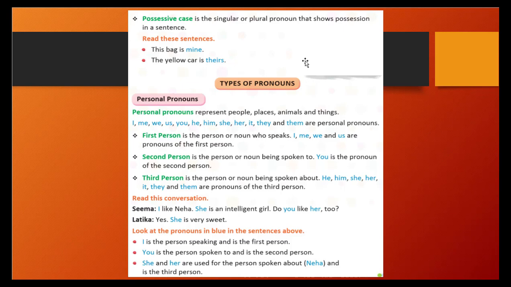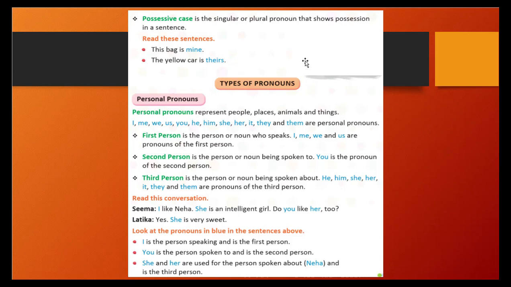"And do you like her?" You means second person. Seema is talking with Latika, so Latika will be the second person. So we have used you. "Do you like her?" Her means Seema is talking about Neha. "Latika, does Latika like Neha?" That is not proper. That doesn't look good.